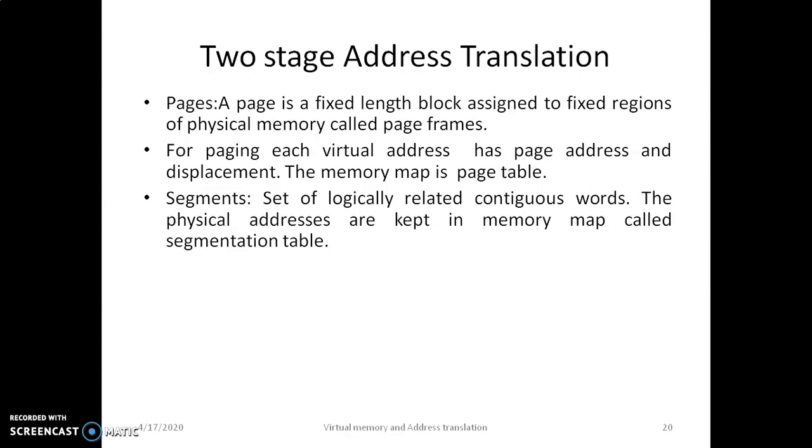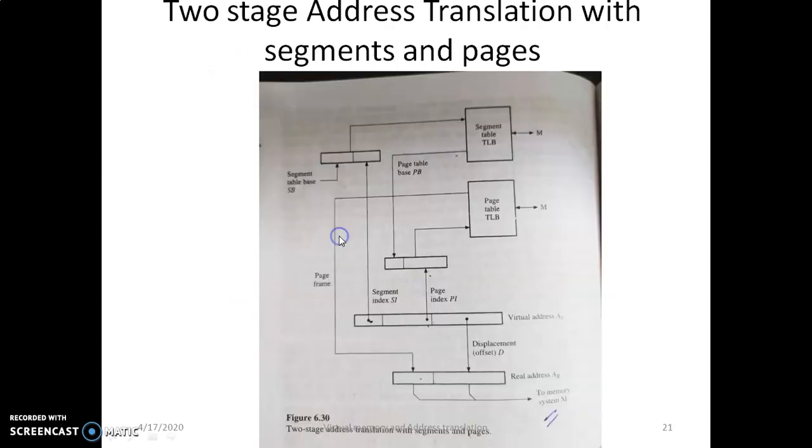Pages require a simpler memory allocation system than segments. Segments are considered to be sets of logically related contiguous words, and their physical addresses are kept in a memory map called the segmentation table. This depicts the two-stage address translation with segments and pages.